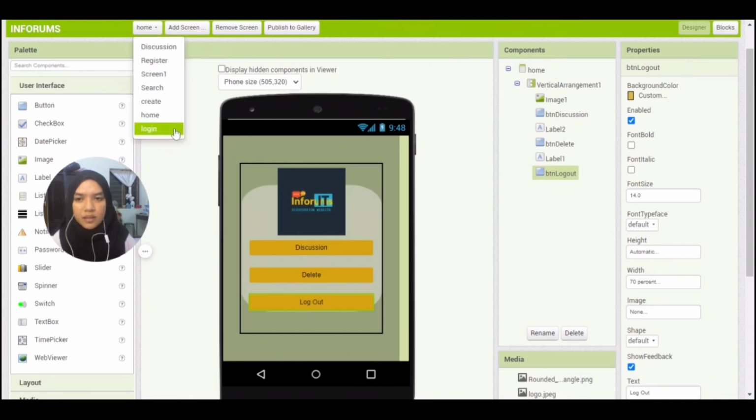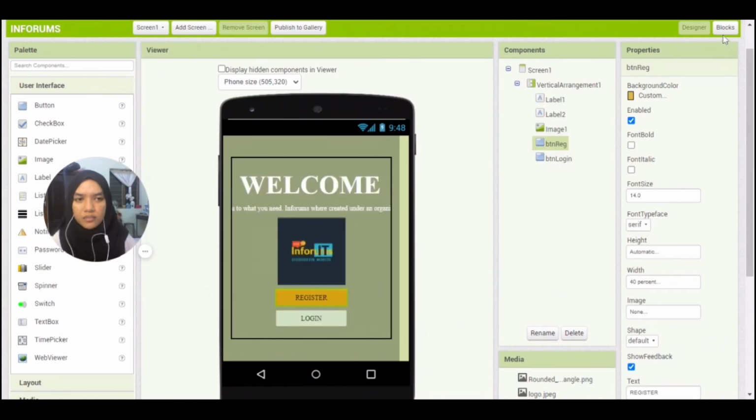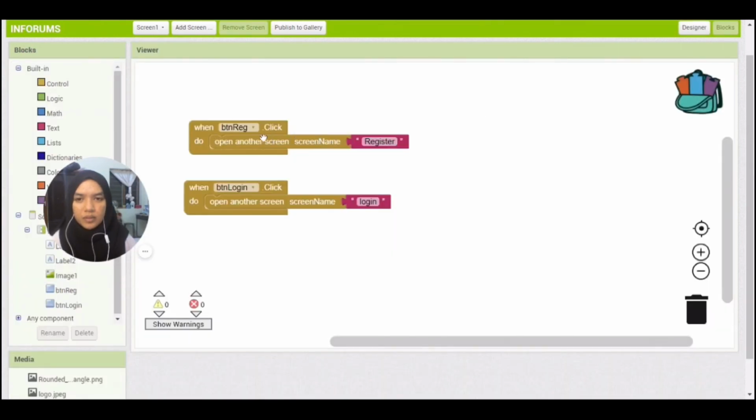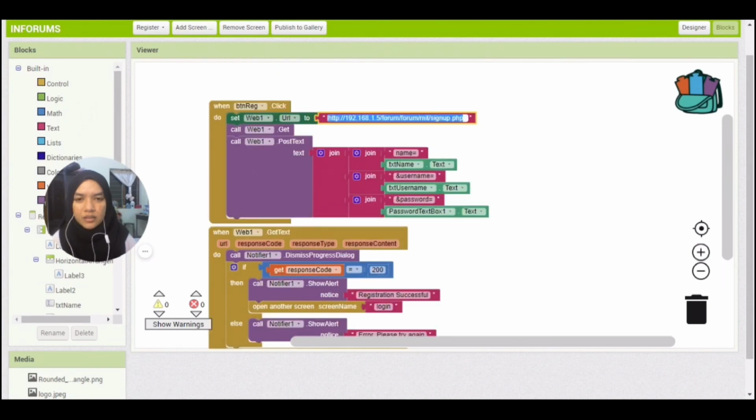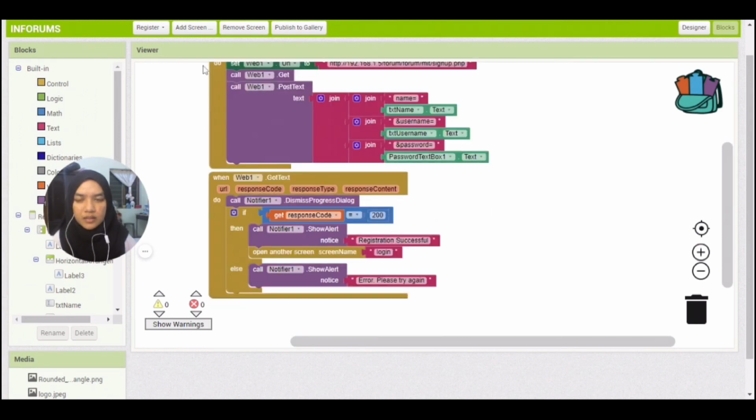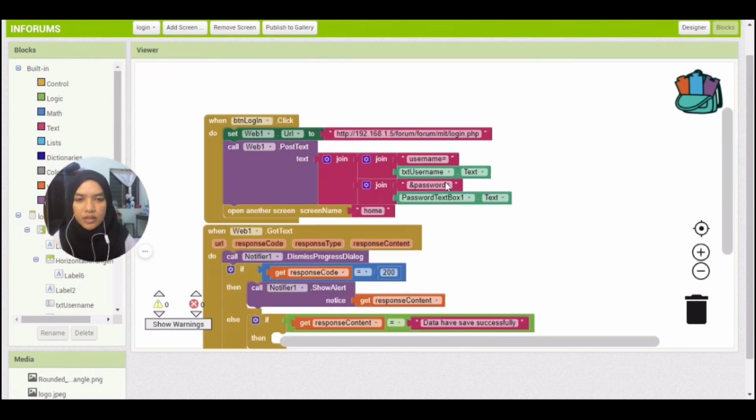Next, I will continue with the blocks. In the screen one blocks, it only opens to another screen. In register, here is our IP address and source file. We connect with signup.php to connect with the database. Here are the name, username, and password. It is the same with login, but in login we connect with the login.php file.